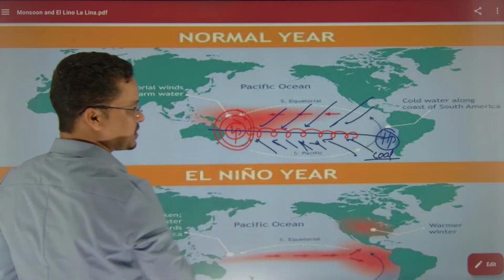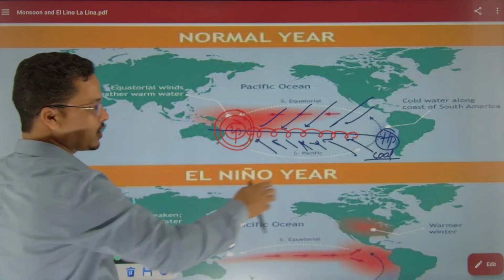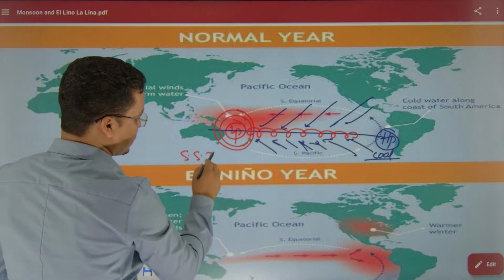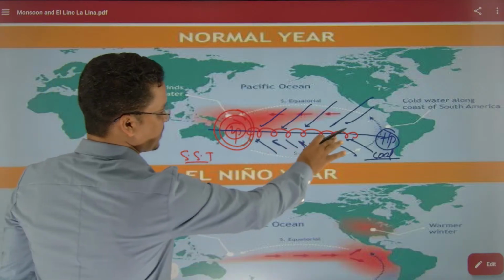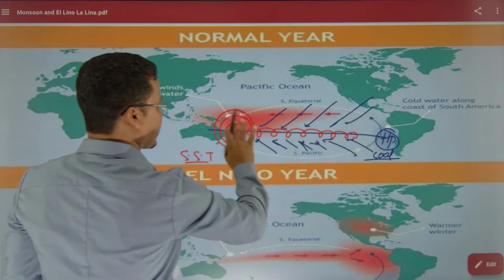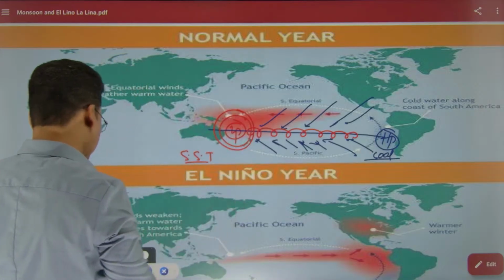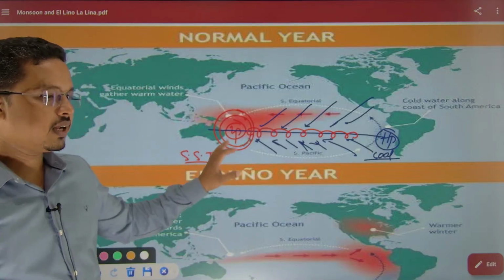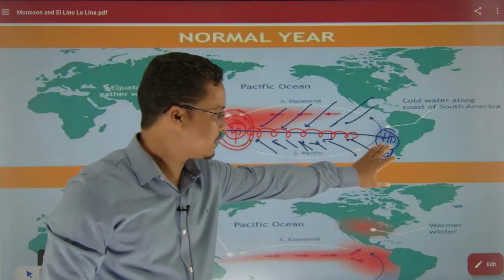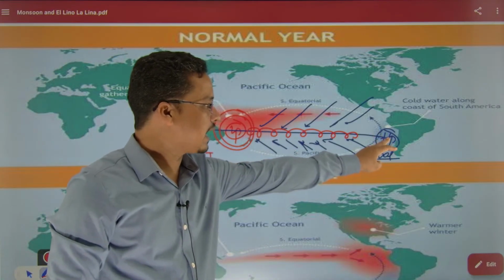And what piles up here? This warm water is coming all the way from here. The sea surface temperature, we call it what? SST. This sea surface temperature, the skin of the water, all this water will gather here, and that is why the low pressure will form on this side. As this region will have low pressure, automatically by default the eastern Pacific Ocean will have the high pressure.